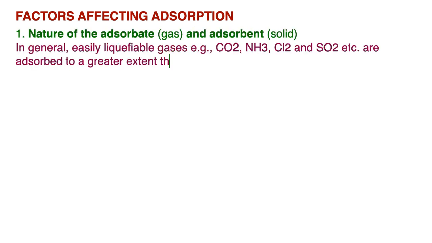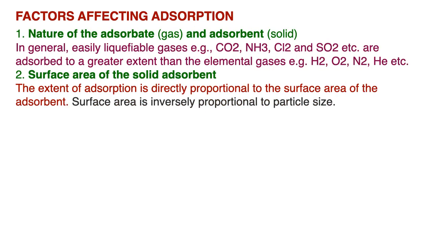Factors affecting adsorption. Nature of the adsorbate and adsorbent: in general, easily liquefiable gases, for example CO2, NH3, Cl2 and SO2, are adsorbed to a greater extent than the elemental gases, for example H2, O2, N2, etc. Surface area of the adsorbent: the extent of adsorption is directly proportional to the surface area of the adsorbent. Surface area is inversely proportional to the particle size.